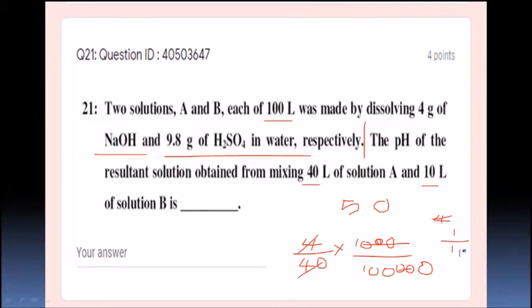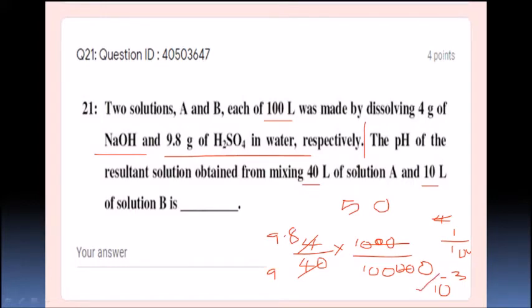So it is nothing but 10 to the power of minus 3. Can I write like this? Yes, 1 by 1000 can be written as 10 to the power of minus 3. So the solution molarity is 10 to the power of minus 3, right? What about this 9.8 sulfuric acid in water, each of 100 liters? This is also 100 liters. So if I take 9.8 here, it is also going to be 98. What is sulfuric acid molecular weight? 98. It is going to give the same molarity, 10 to the power of minus 3.